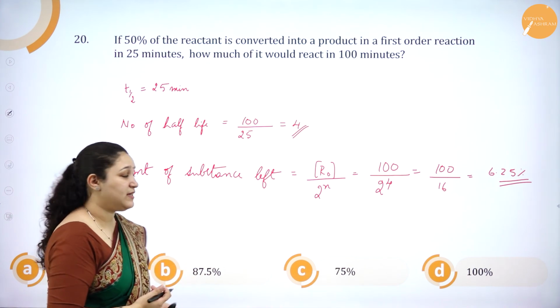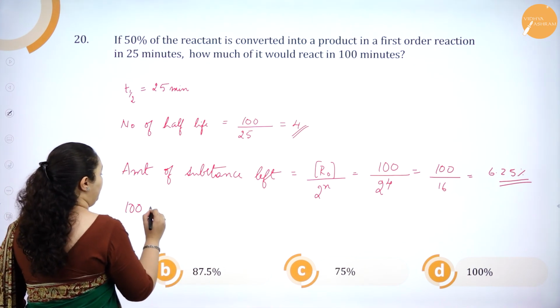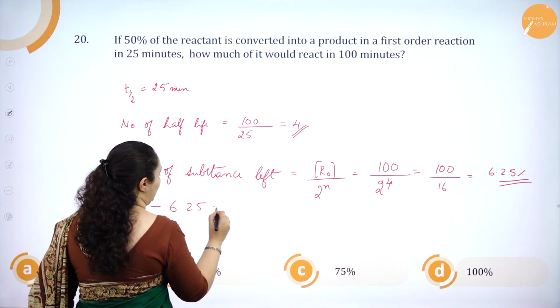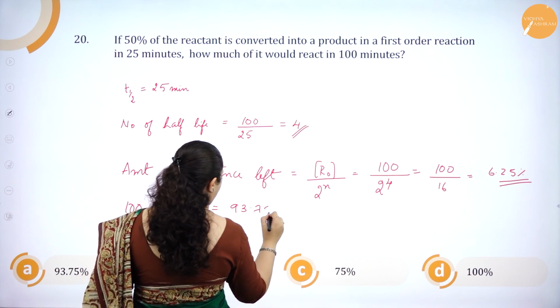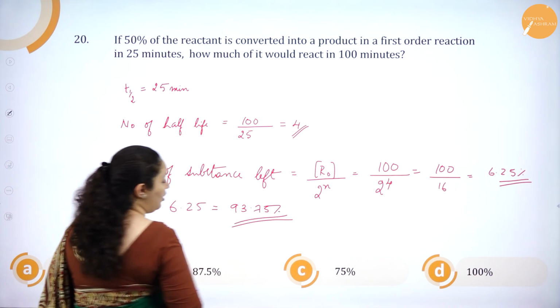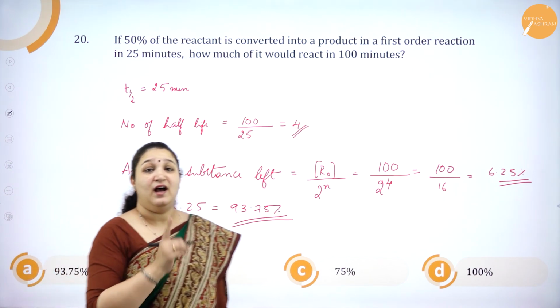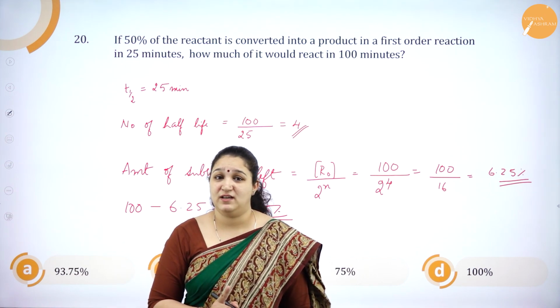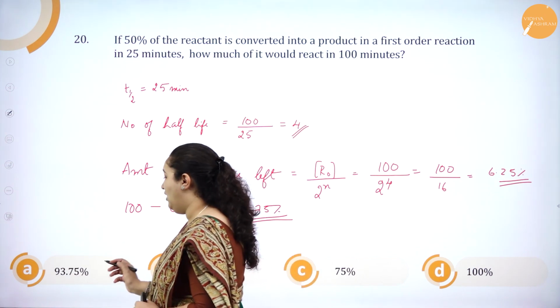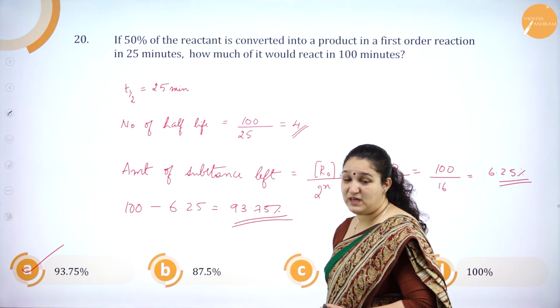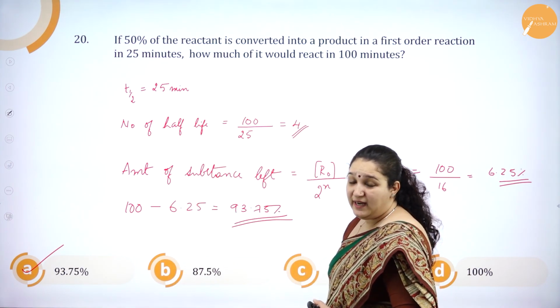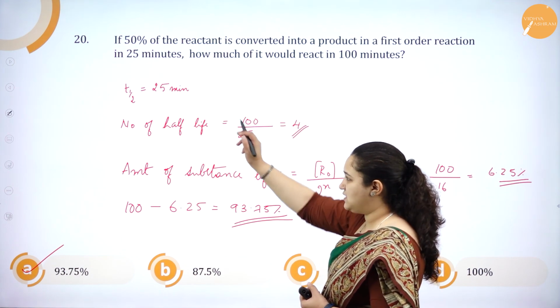Okay, so how much is reacted? 100 minus 6.25 is 93.75% has already reacted in 100 minutes. Okay, option A, it is 93.75% which is reacted.